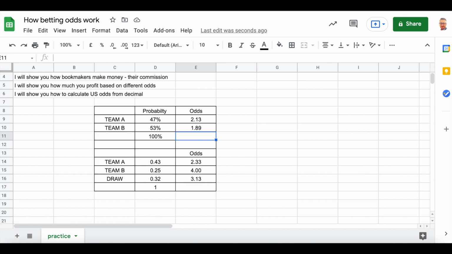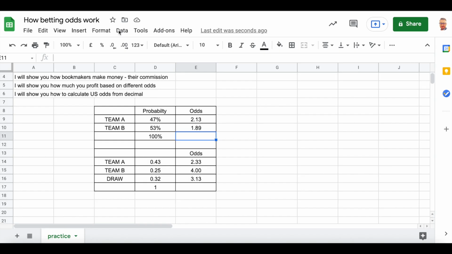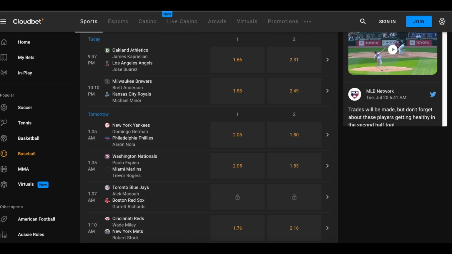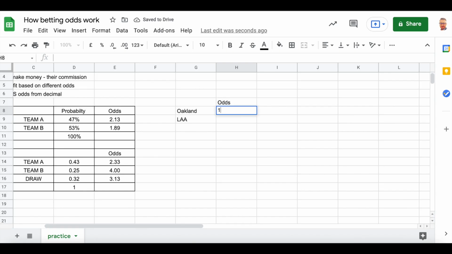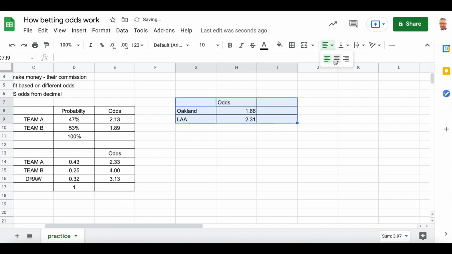Okay, we will go to one bookmaker, and let's say that we take, for example, Oakland against Los Angeles Angels. This is a real example. We have Oakland, we have LA, and the odds are 1.66 and 2.31. What we want to do first is to calculate implied probabilities.